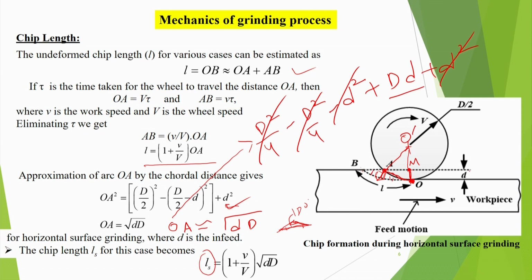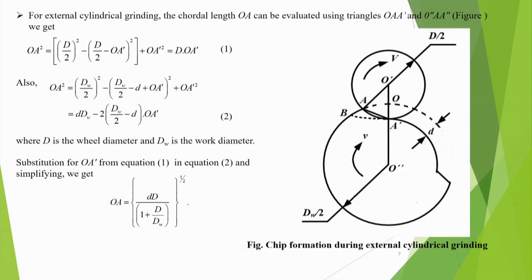And if the feed is more, that means v is more, naturally the length of the chip will be more. And if the work speed is more, then it has slightly less effect. Okay. So suppose V is much more than v, then the chip length simply becomes l_s equal to under root d_c D. So that is how it goes.